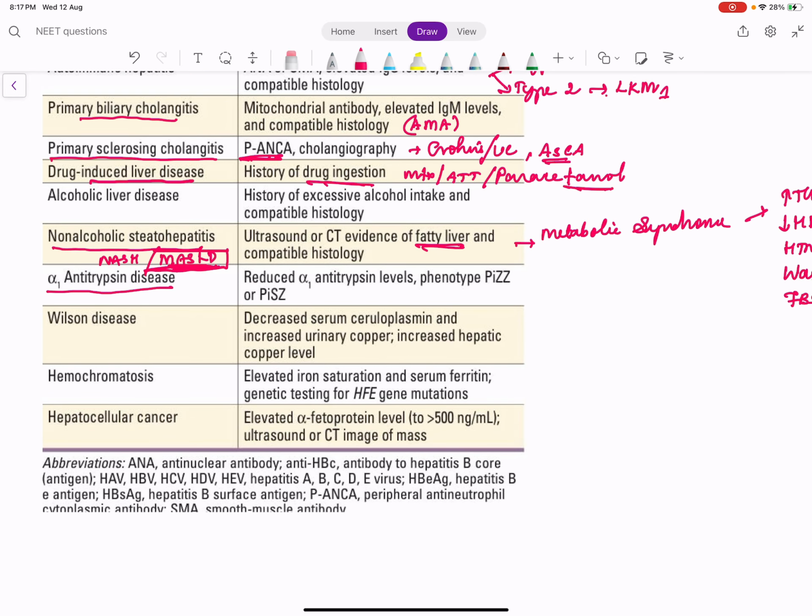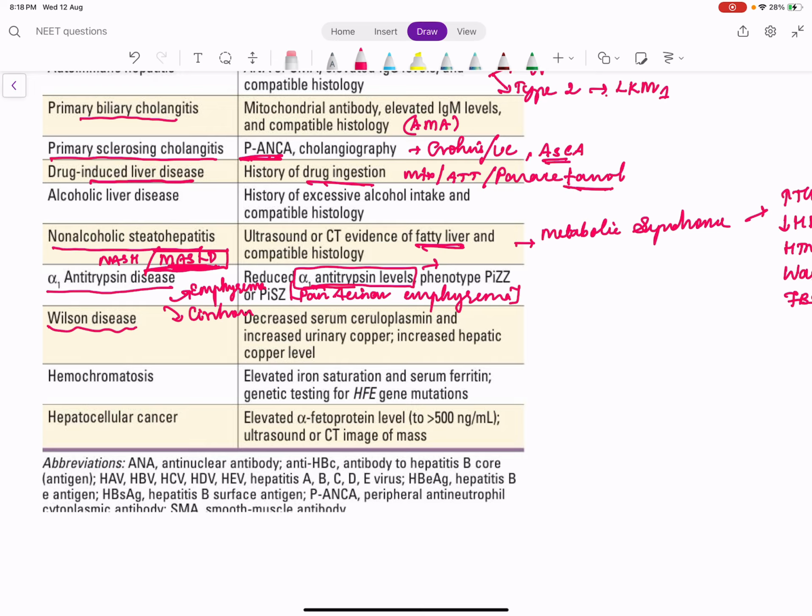Alpha-1 antitrypsin disease is a peculiar disease because there is associated emphysema and there is cirrhosis. What type of emphysema? It is actually pan-acinar emphysema. All the lobules are affected here. Whereas in smoking, we have only centriacinar emphysema or centrilobular emphysema. Here, alpha-1 antitrypsin levels are reduced. So when alpha-1 antitrypsin levels are reduced, the neutrophils secrete many enzymes and trypsins, etc. They damage the lung elasticity.